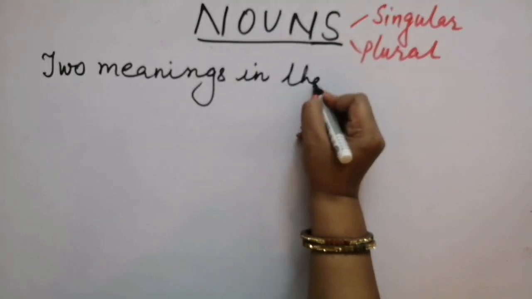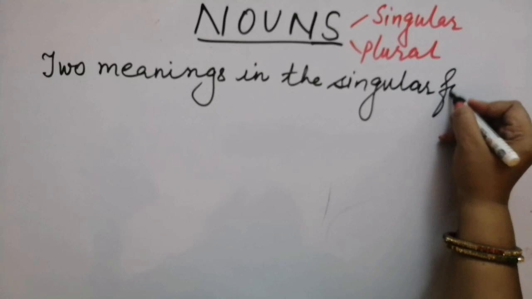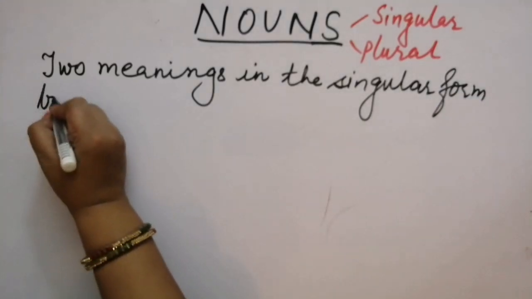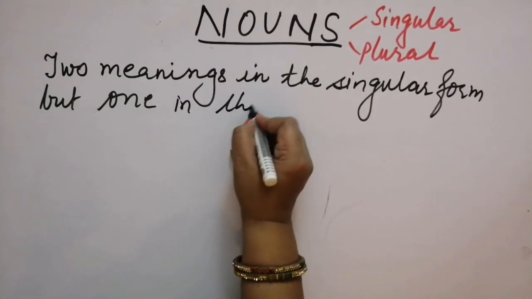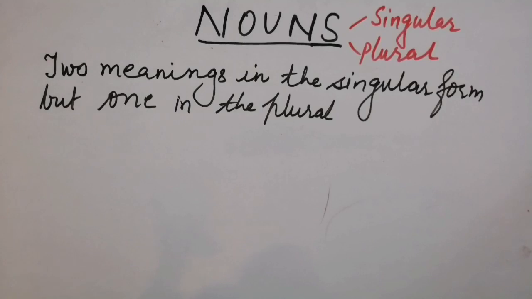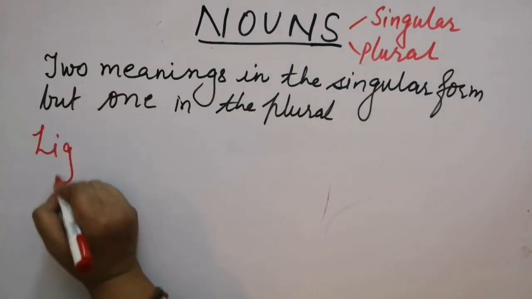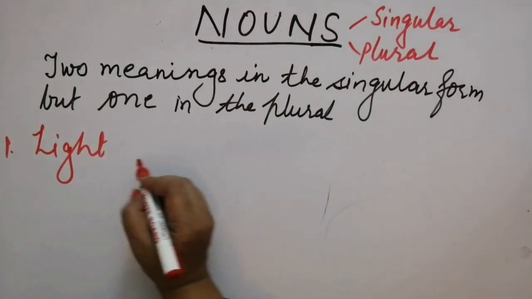in the singular form but one in the plural. Right? So let's take a few examples. The first one I'll take is light. All of you know this word? Yes. It has two meanings.